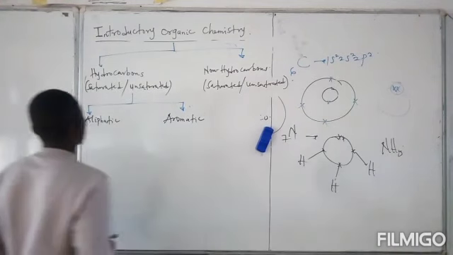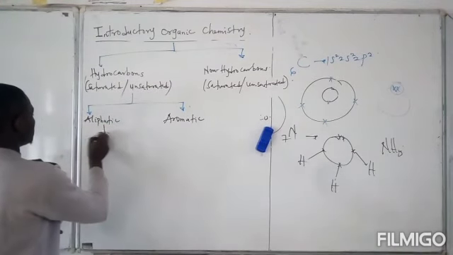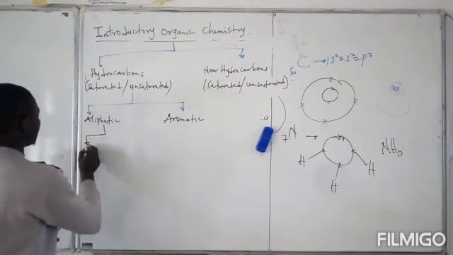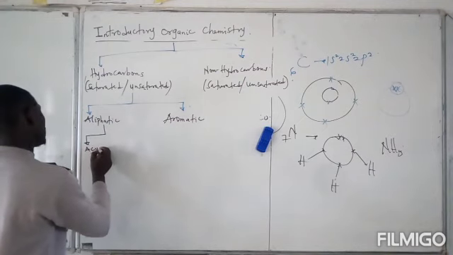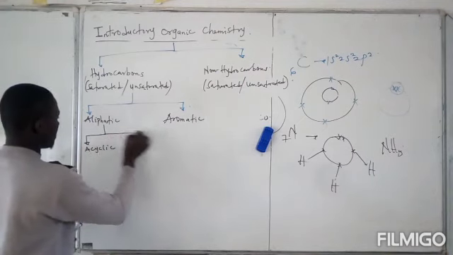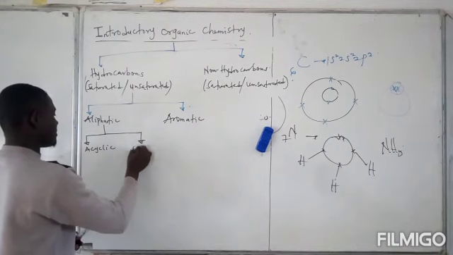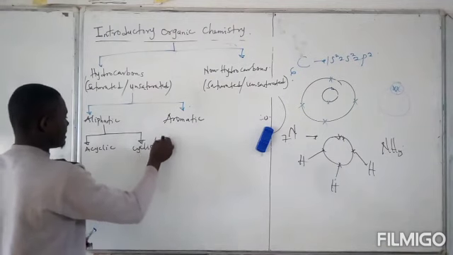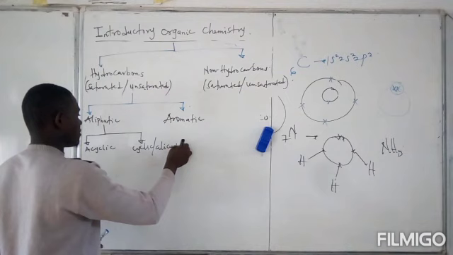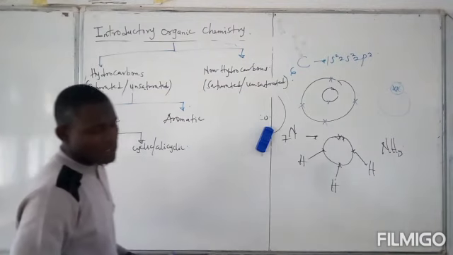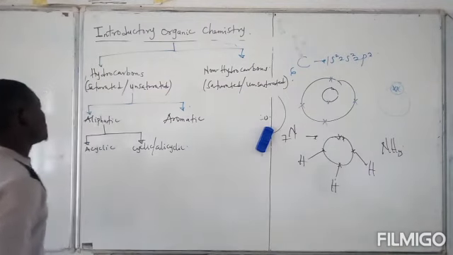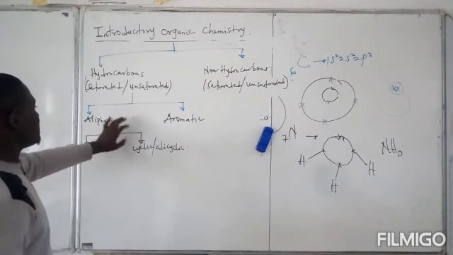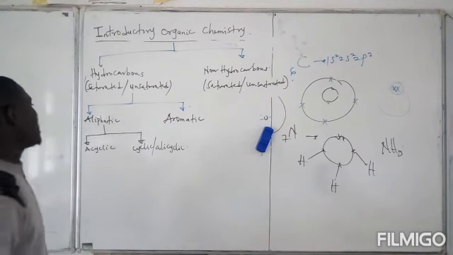And the aliphatic hydrocarbons would also be acyclic and cyclic or alicyclic. Now let me take it one by one. So the hydrocarbons are divided into aliphatic and aromatic hydrocarbons.